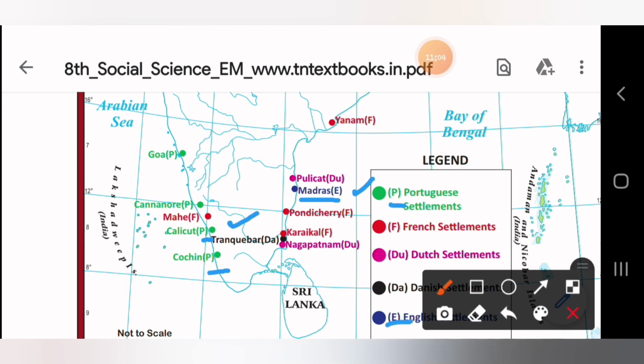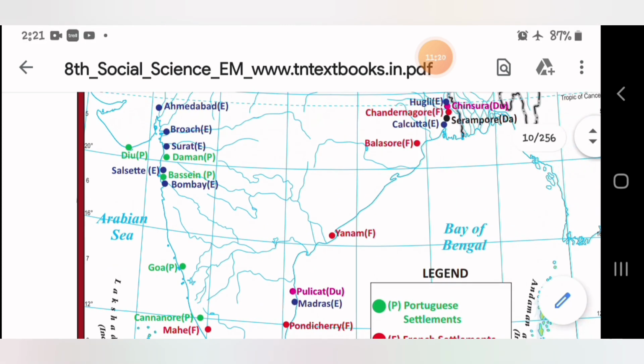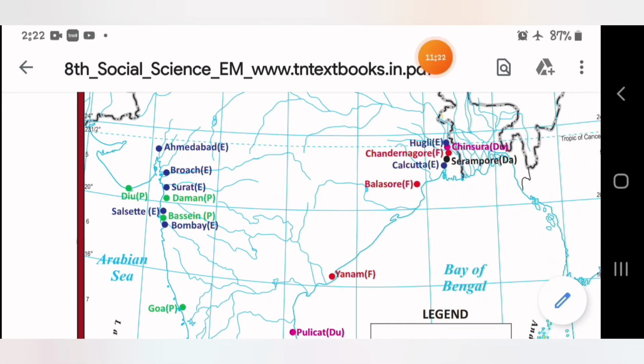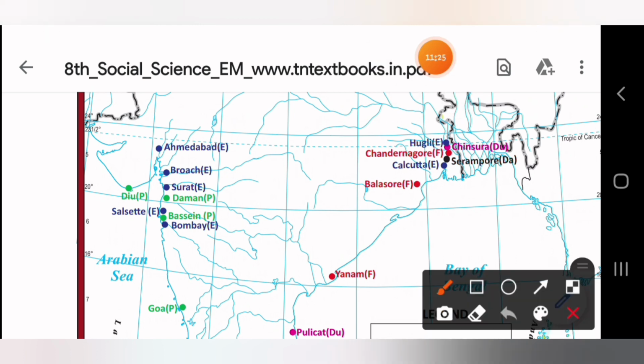Next one is Pondicherry, just below Madras, which is F, French settlement. Next is Surat. Surat is here. E represents English settlement.